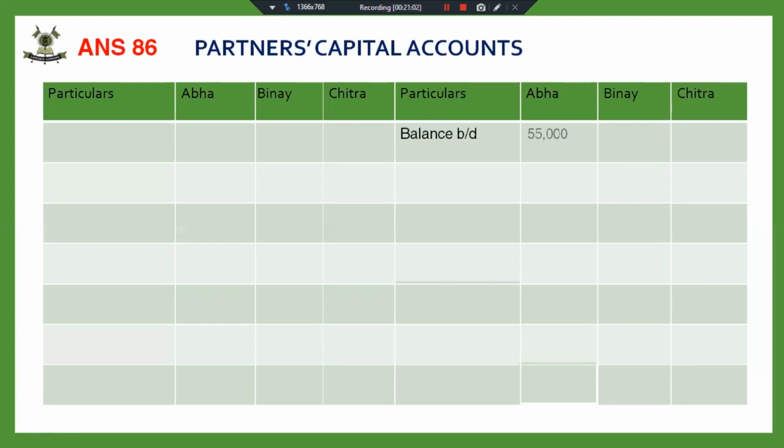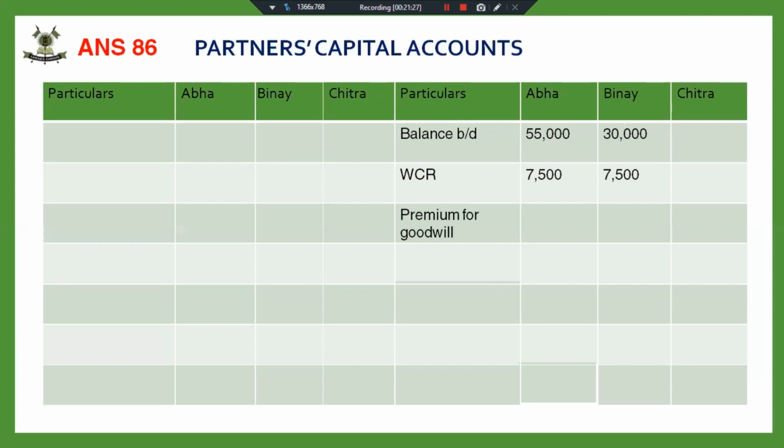Abhay at 30,000. Now we will first distribute the reserves or the losses appearing in the balance sheet. There was no workman compensation claim, so I will distribute the whole reserve amongst the partners in the old profit sharing ratio, that is equal.